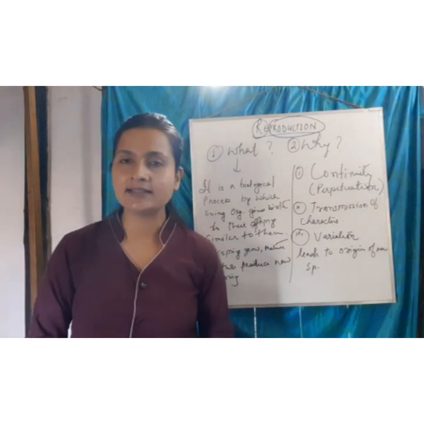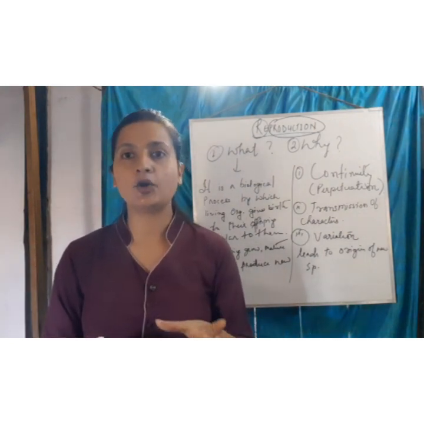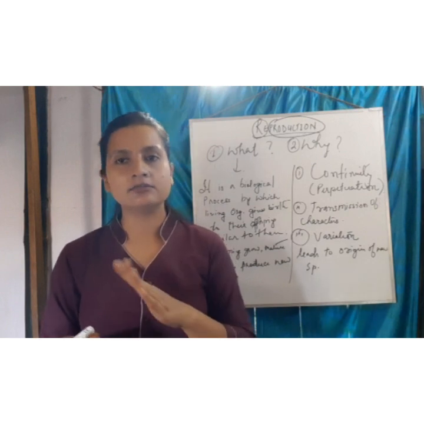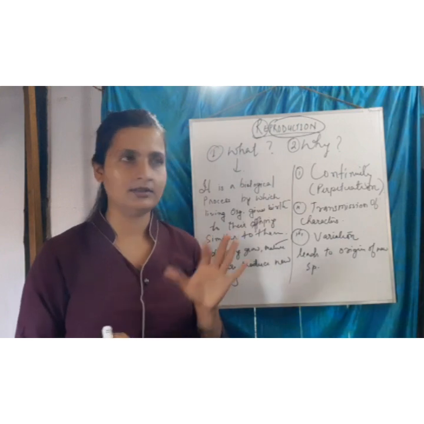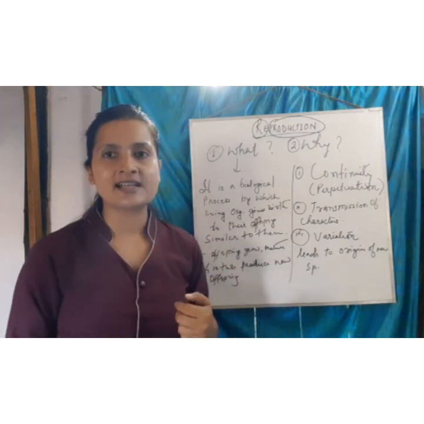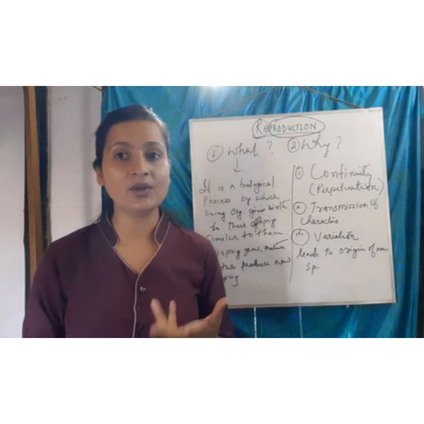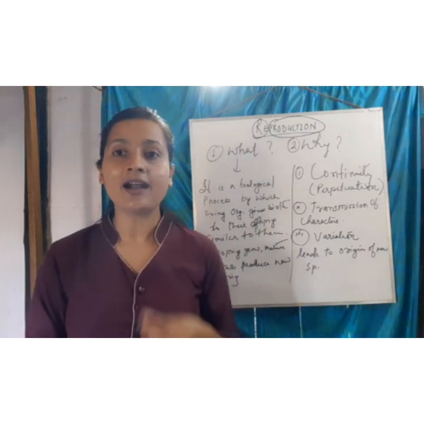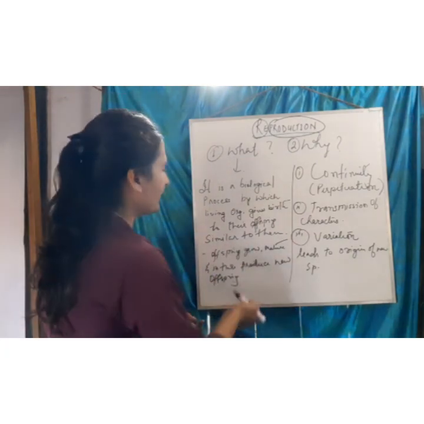They are not identical. Identical would be an exact copy, completely as it is. But for example, human beings are not identical; we are similar to our parents, so similar to the offspring.